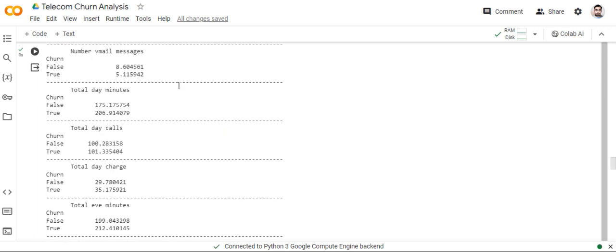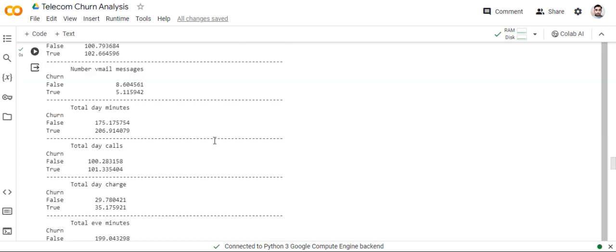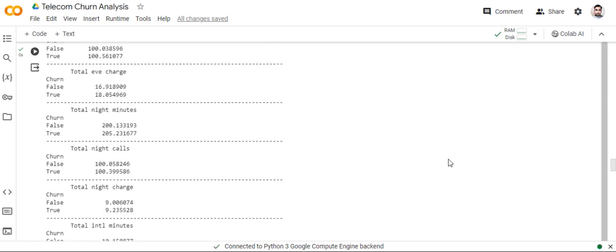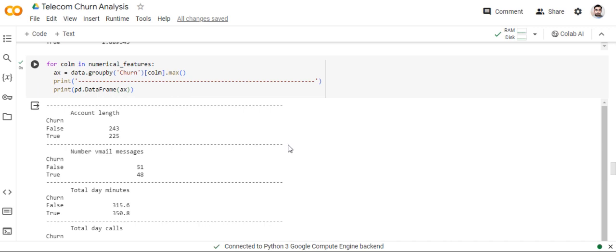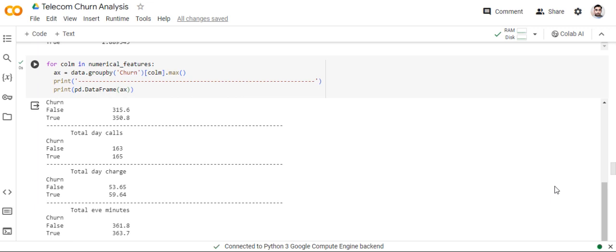This is the mean values with the independent and numerical type of features. This is the maximum values of the different numerical features with the dependent variable.